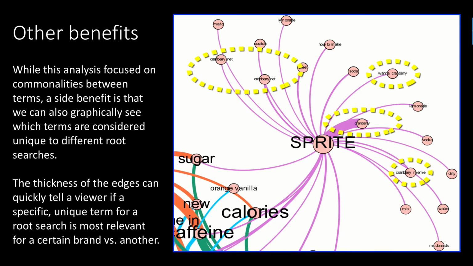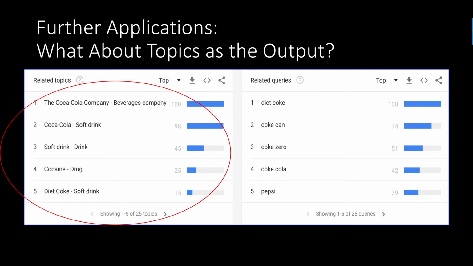Some other benefits of this approach: of course, we focused pretty much just on looking at commonalities between terms and topics, but the nice thing is, too, we can see what's isolated to individual brands. So with Sprite, you can see quickly, cranberry is really important to this. They've got, of course, a cranberry flavor, and you can see that that's unique just to them. That's the great thing about this approach: you can not only see the commonalities, you can also see what's unique to each brand, if you're thinking about ownable spaces for a brand versus another.